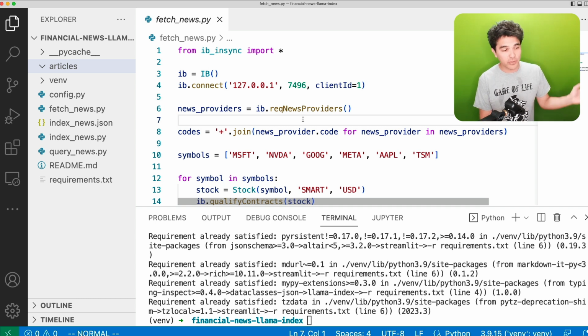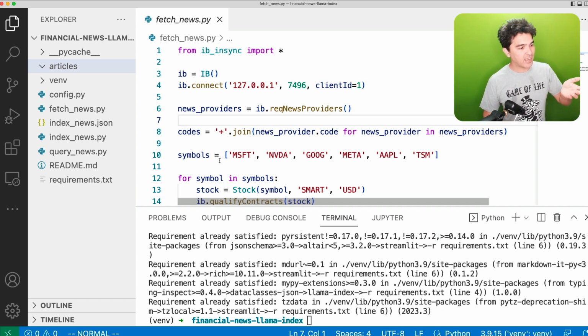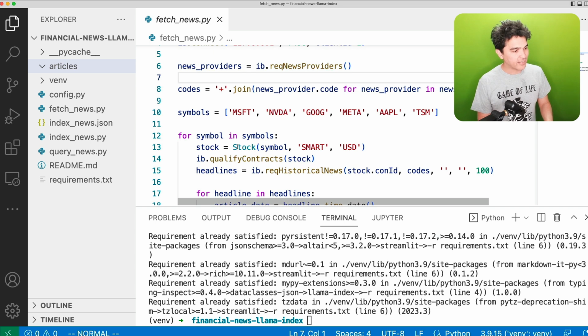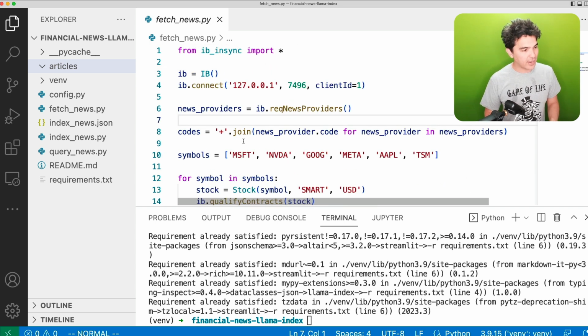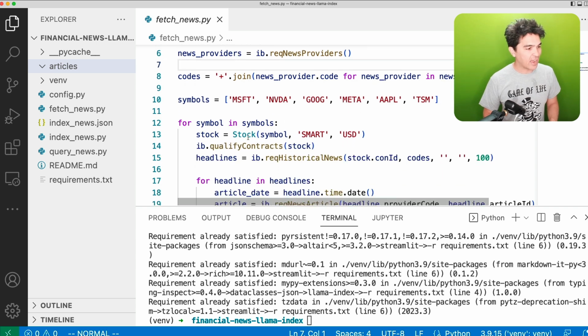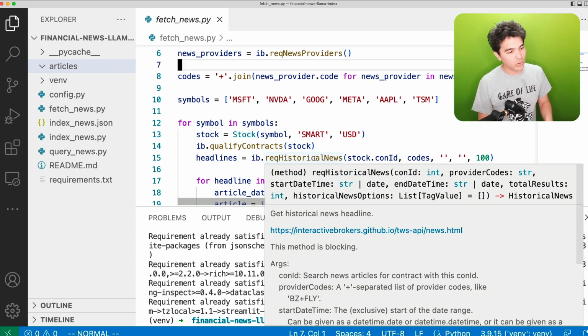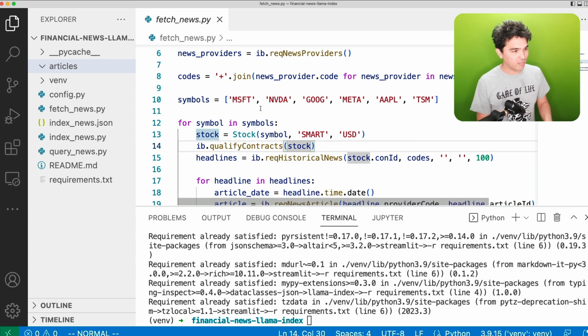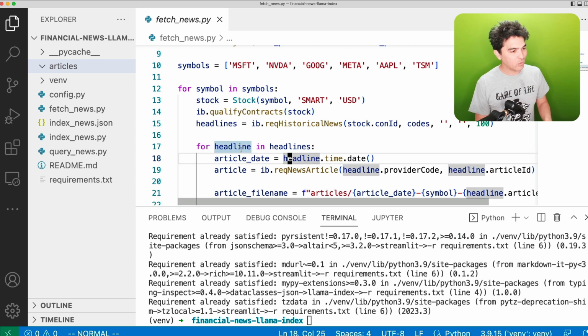Now this will just get all the news providers you have access to, and then you just give it a list of symbols. For each symbol, I'm creating a new stock object. That's part of IB async, and I'm qualifying that. So I have to get this contract ID for each stock, and then I can call this function called request historical news, and I give it my news provider codes and the contract ID for each of these stocks. And then that'll give me the stock headlines, right?